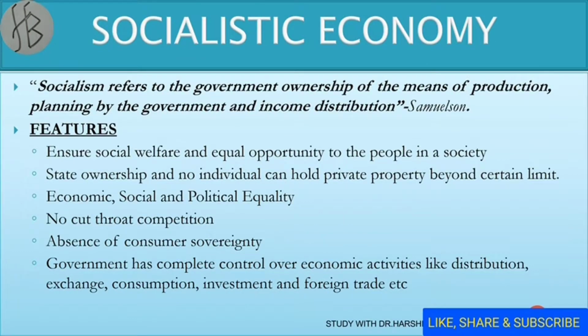Socialism refers to government ownership of the means of production, planning by the government, and income distribution. There are different features of socialistic economy. First, you have to ensure the welfare of the society and give equal opportunities to all the sections of the society. This idea of socialism was first introduced by Karl Marx. The word socialism means all things to all men.